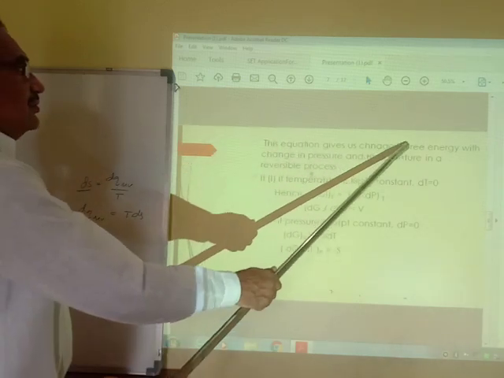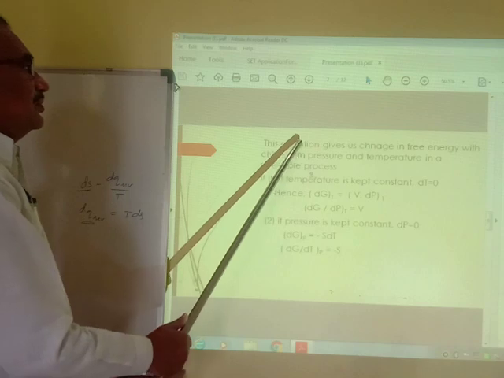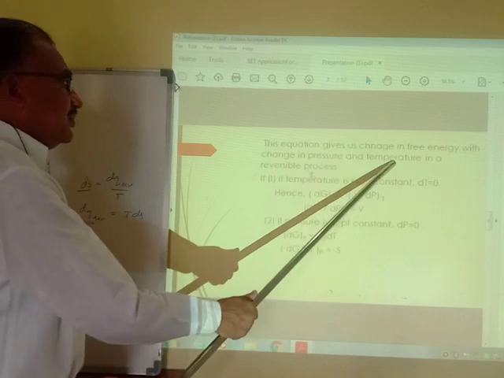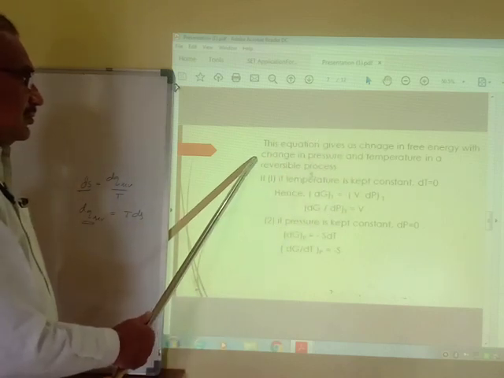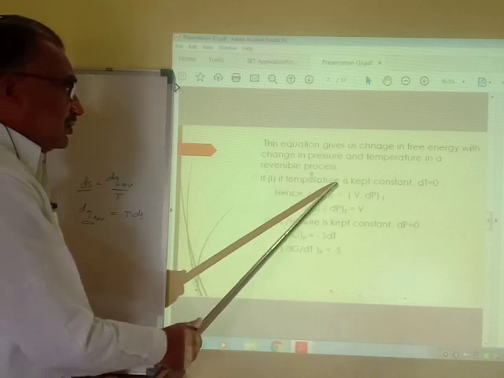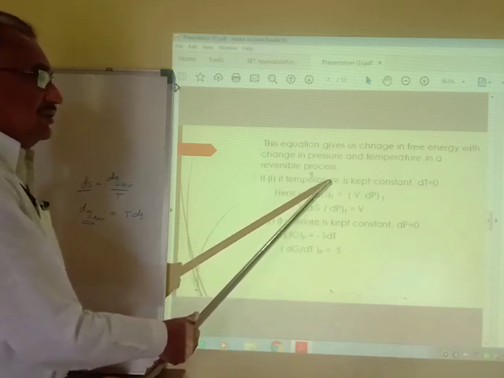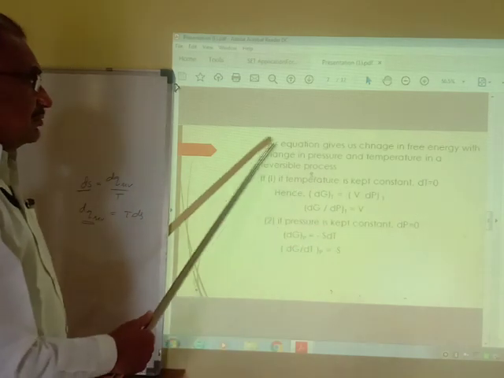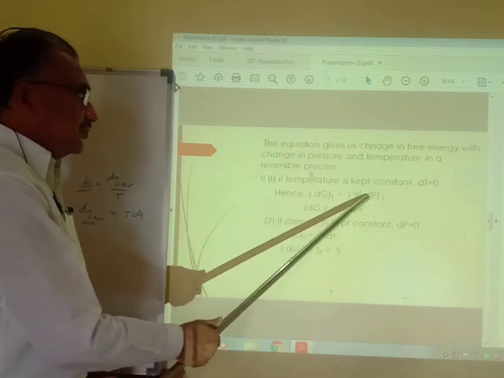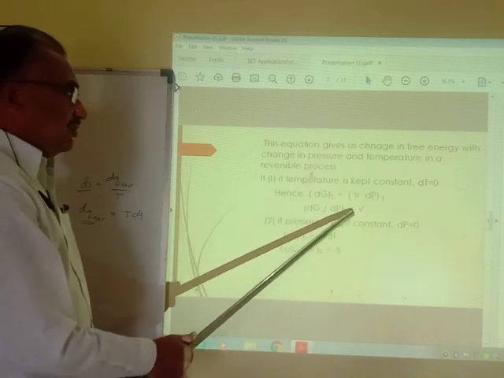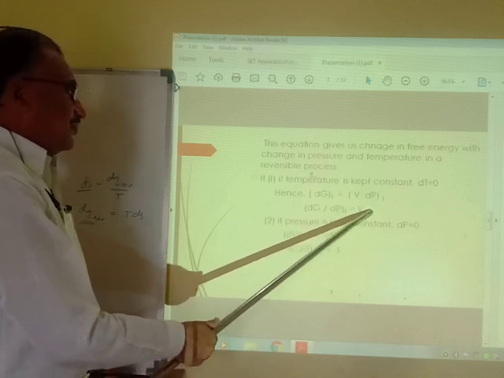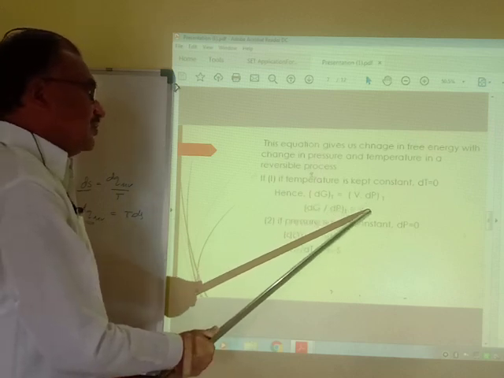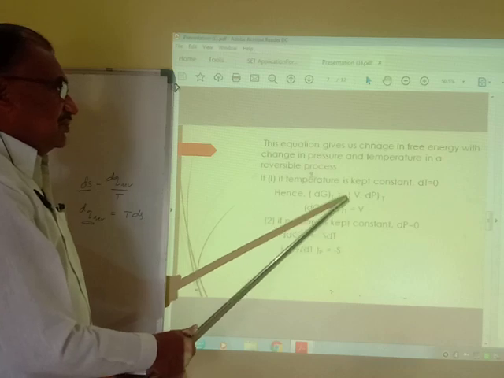These equations give us the free energy change with pressure and temperature. Now, if we maintain the temperature as constant, then dT is equal to 0, and therefore equation number 2 comes out to be dG is equal to VdP, or dG upon dP at constant temperature is equal to V. That is, the change in Gibbs free energy with change in pressure is equal to V at constant temperature. This is the first condition.